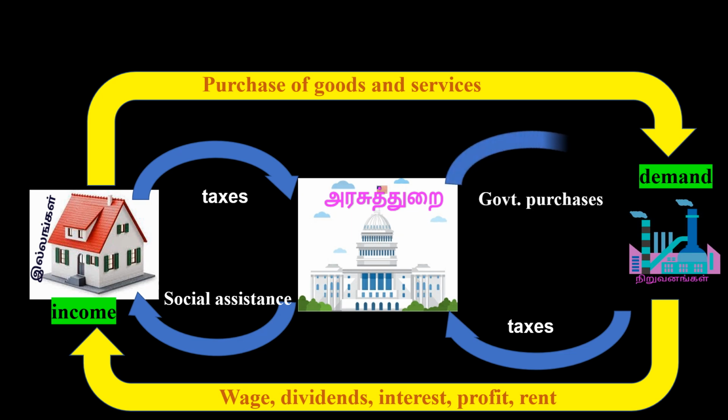That's the way the government is always making some consumption expenditures. They are making some purchases of the goods and services that are produced by the firm sector. So that's the way the income will go to the industrial sector too. So this is the model of three sector circular flow of national income.